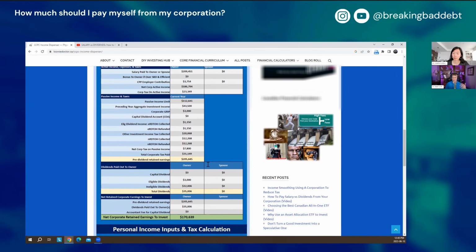So it's counting all of those things in together, which is why it seems like it's taking out more than most people probably realize, because people don't realize that you take out that money, but you're then contributing it to your RRSP. So you need to have that money to actually contribute it, right? So I would use this as a talking point for my accountant, and then say, look, this is what I'm thinking to put my salary and dividends to, because these are all the things I want to do with my money. Does that make sense? That would be my action item.